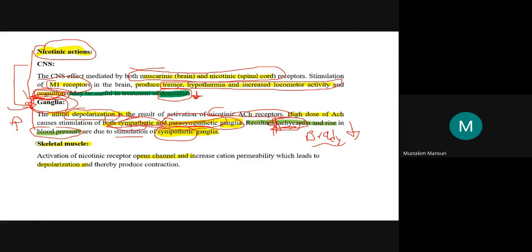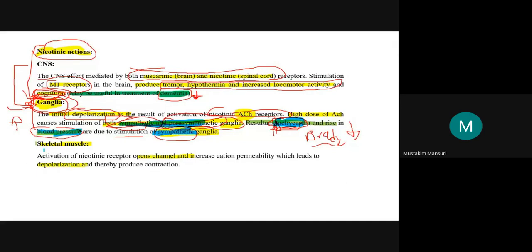Acetylcholine is the neurotransmitter. So if you stimulate this ganglia, you will have this effect in both sympathetic as well as parasympathetic. That is why here this increase in blood pressure as well as tachycardia is due to sympathetic stimulation.